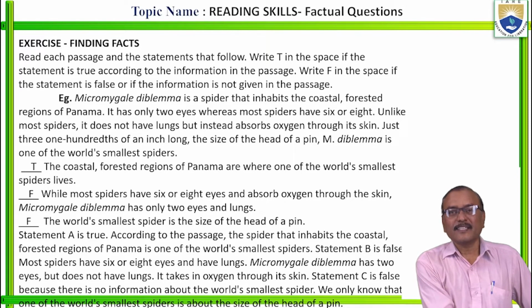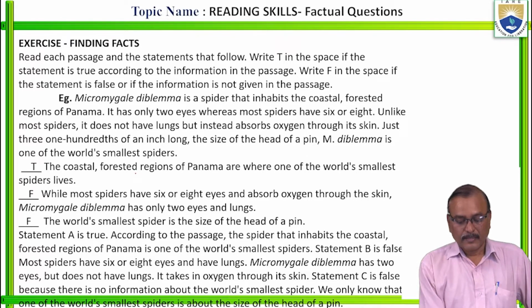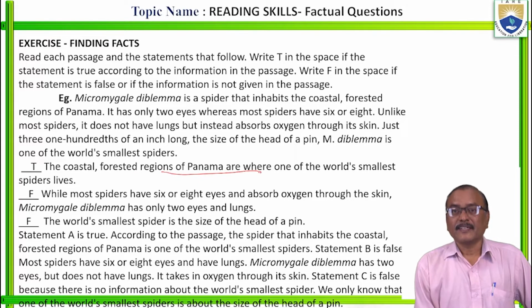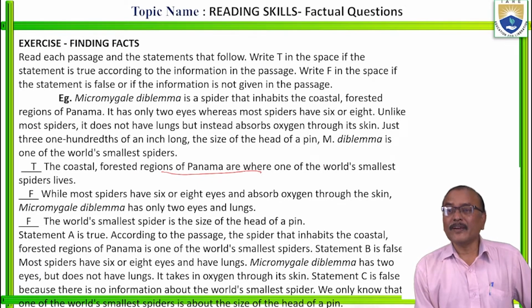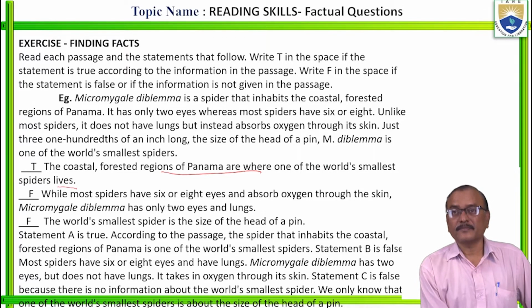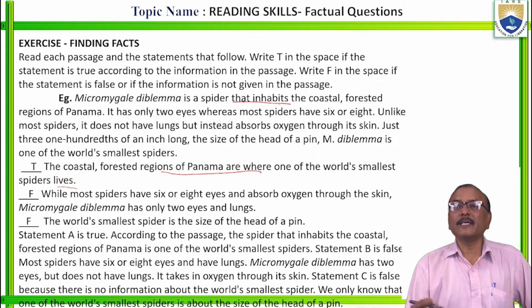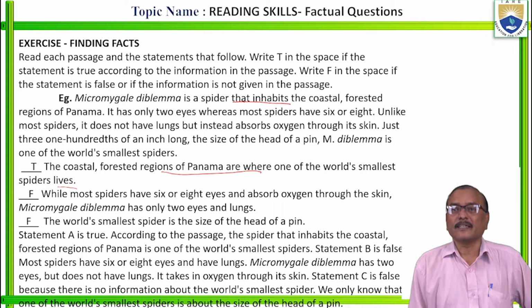Right? See how it is here. The coastal forested regions of Panama are where one of the world's smallest spiders lives. But in the paragraph, what is that? Micromegale diblema is a spider that inhabits. Inhabits means that lives only. Is it clear?